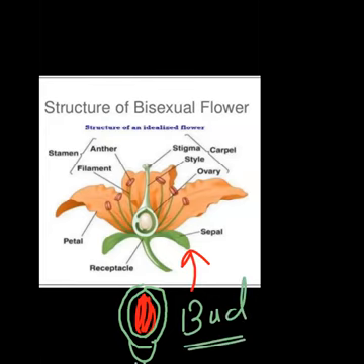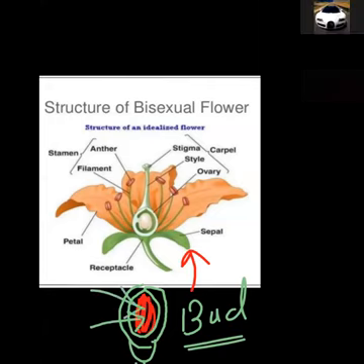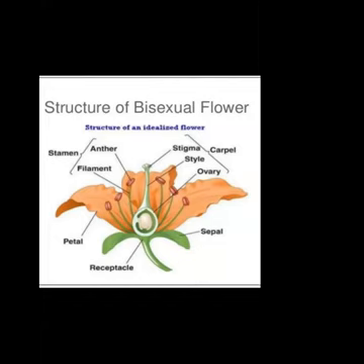So you might have seen that in a bud condition, the colored petals are enclosed by the green leaves, right? And they actually protect the immature petals inside. This green color of the leaves, they are called sepals. Okay, and these sepals are arranged in a circular manner like this. For example, here is the receptacle, and around it the sepals are arranged like this.